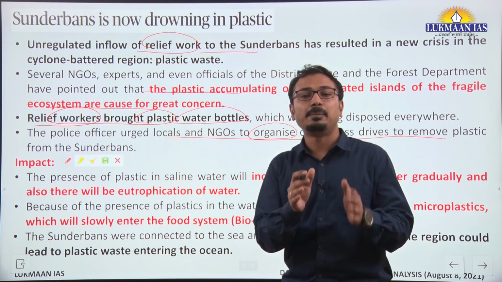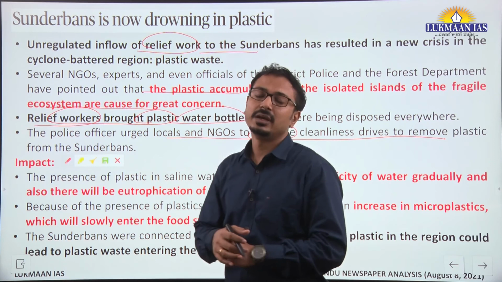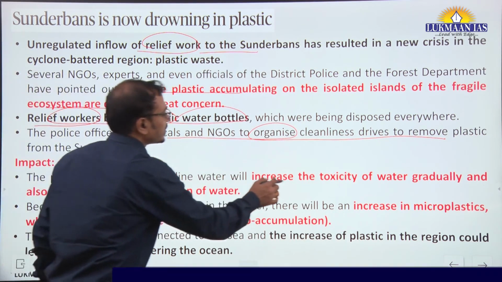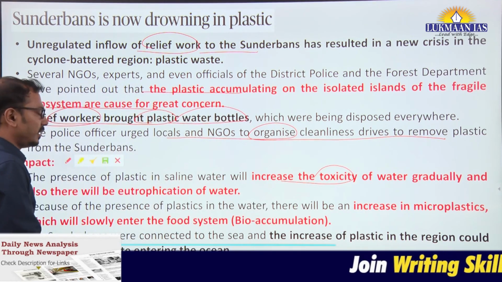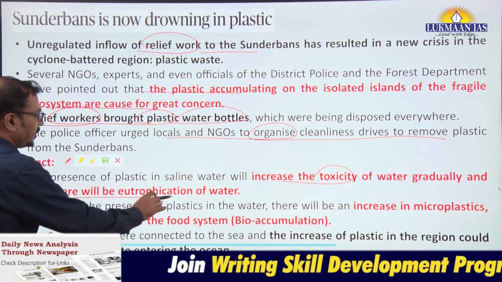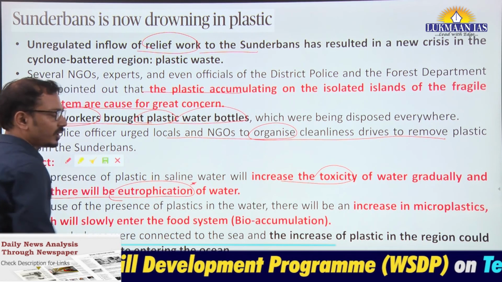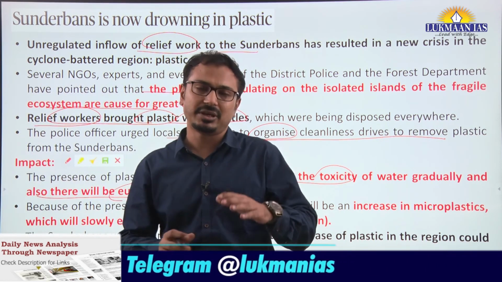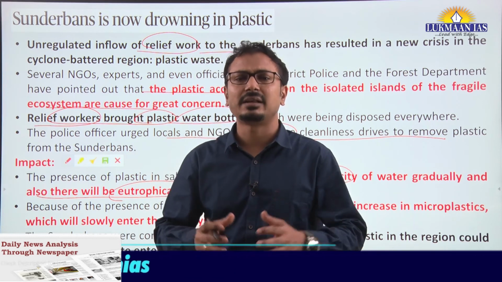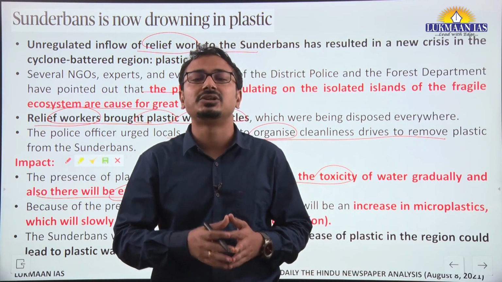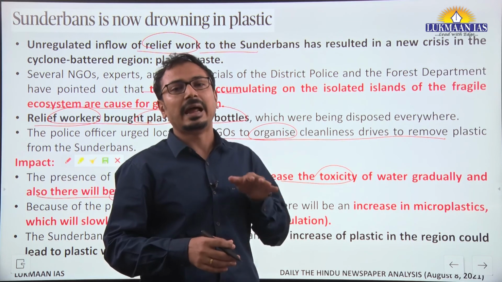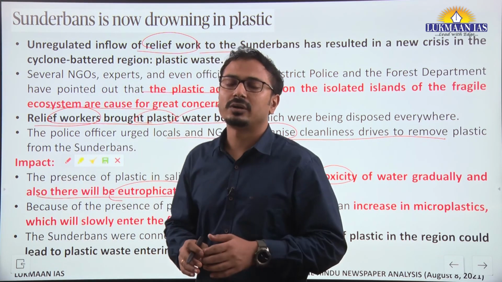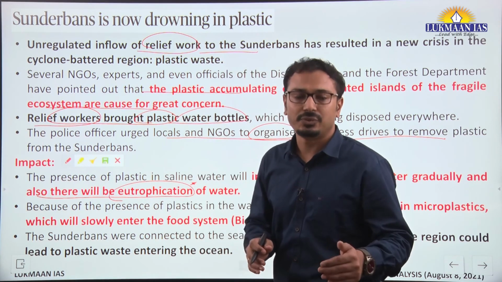Let us understand the impact of such plastic pollution in the Sundarbans region. First and foremost, it will increase the toxicity of water gradually, and also there will be eutrophication of water. What is eutrophication? Eutrophication is an increase in the chemical nutrient amounts in the waters, which leads to algal growth and reduces dissolved oxygen in water, and that leads to death of fish in that region.